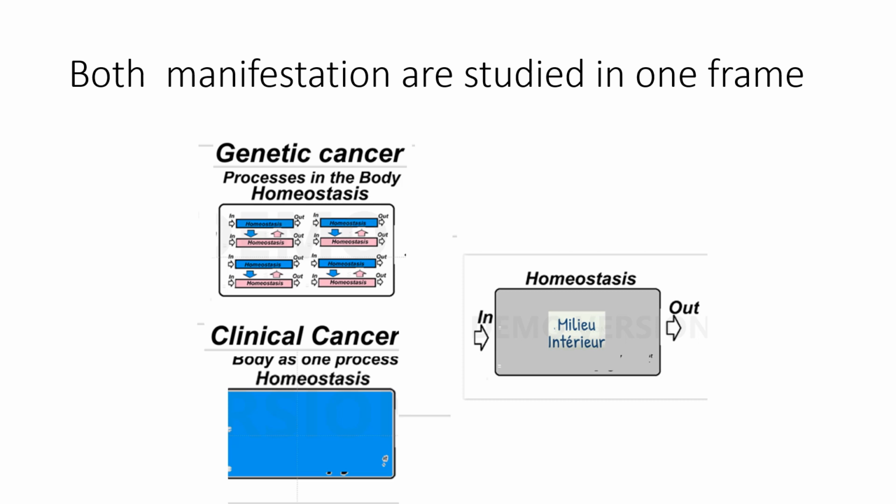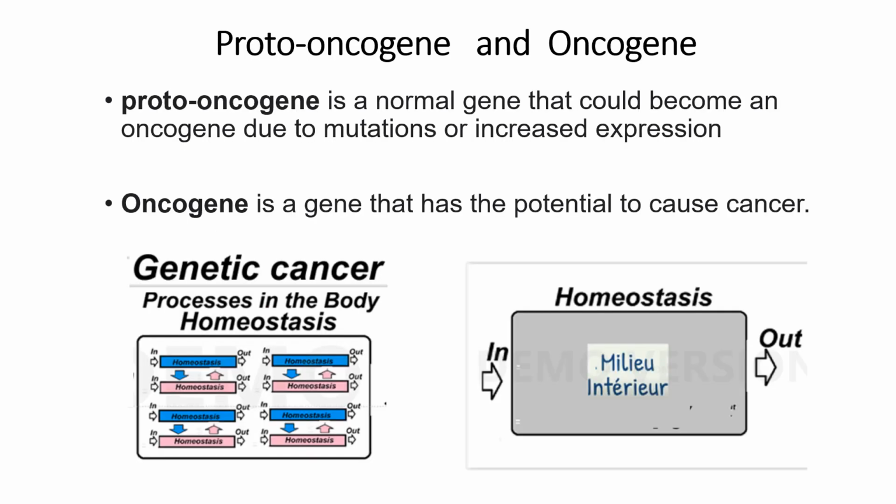Now, both cancers are studied and represented by this milieu anterior, which describes all that is found in the genetic cancer or clinical cancer. So we are talking about proto-oncogene and oncogene.